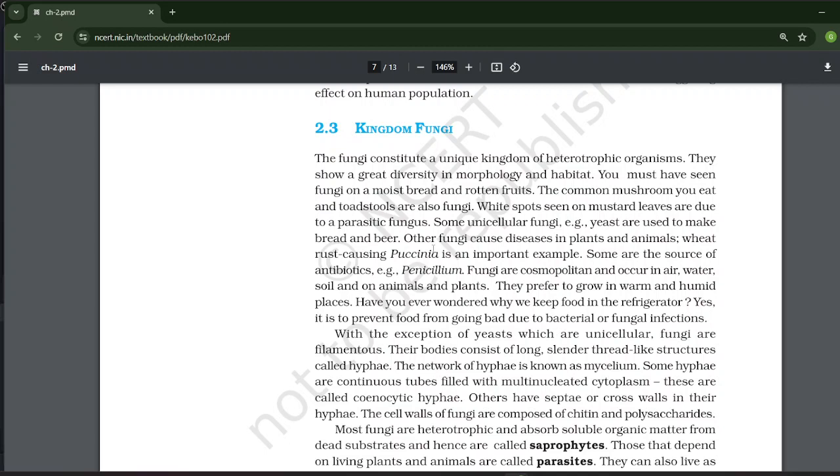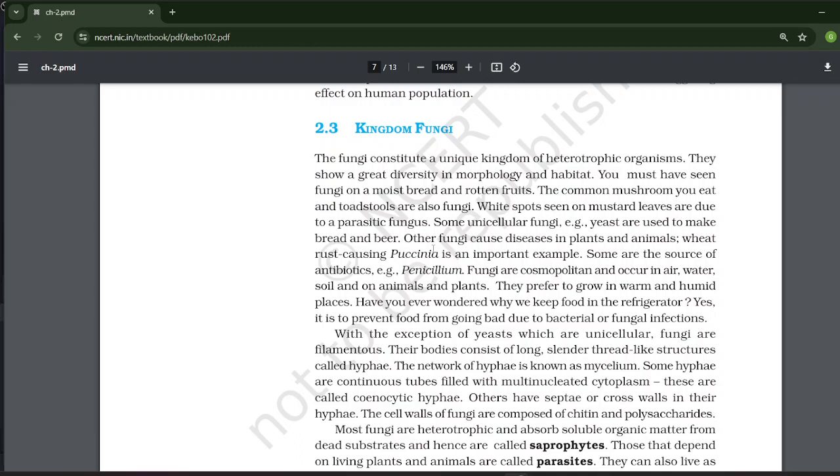Other fungi cause disease in plants and animals. Wheat rust, caused by Puccinia, is an important example. Some fungi are the source of antibiotics, for example penicillin. Fungi are cosmopolitan and occur in air, water and soil, and on animals and plants. They prefer to grow in warm and humid places.